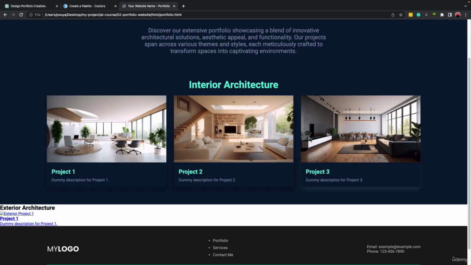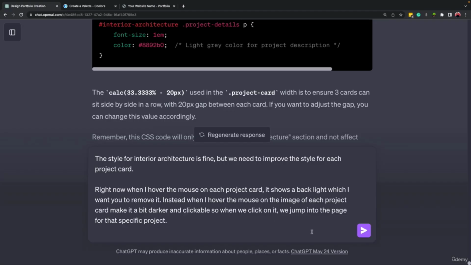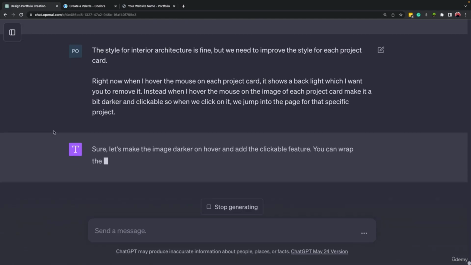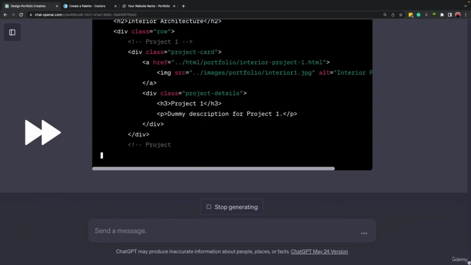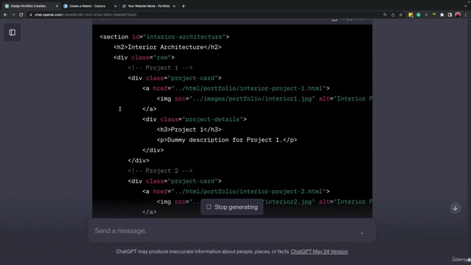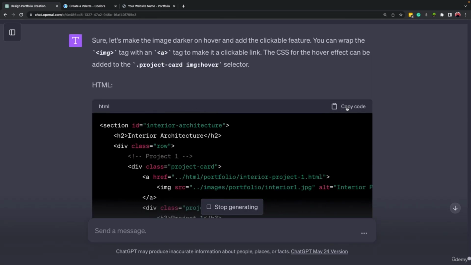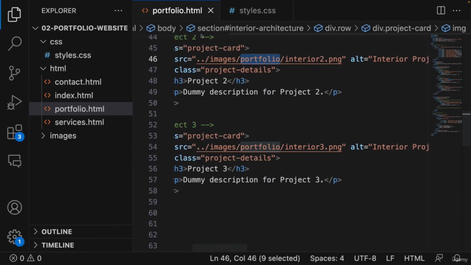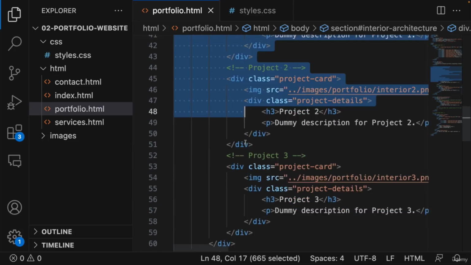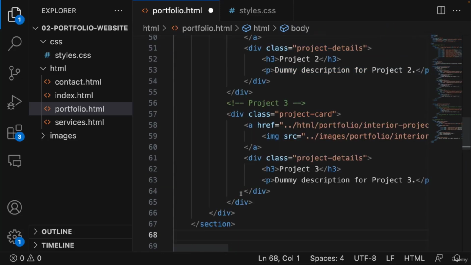Okay, so when we come here, when we hover, this image gets darker, and when we click on it, we should jump into another page just for this specific project. Okay, so let's press enter and see what we will receive. All right, so the first part, the HTML code is ready. Let's copy it. And let's come here, select the whole interior architecture section and replace it.